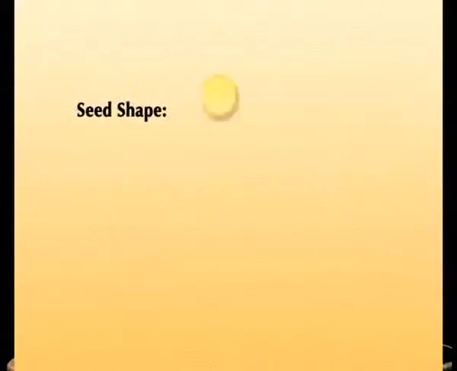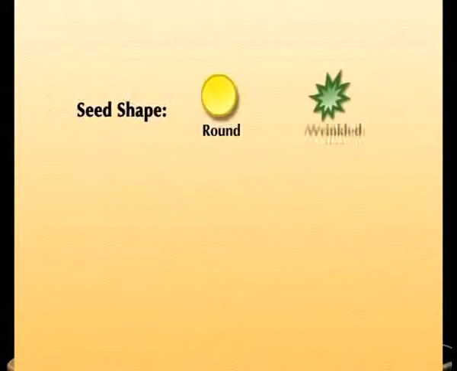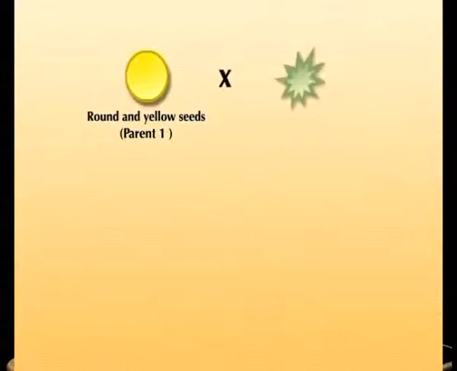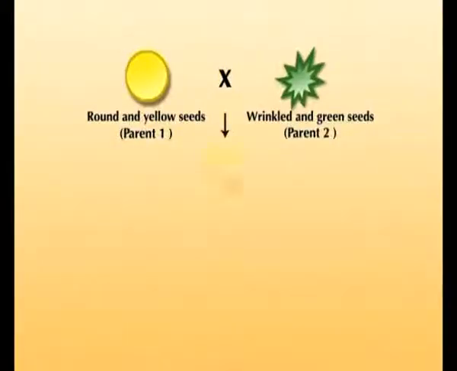In order to understand the law of independent assortment, let us discuss Mendel's original dihybrid cross in pea plant having 2 pairs of contrasting traits, seed shape and seed color. The 2 parents selected by Mendel were parent 1 having round and yellow seeds and parent 2 having wrinkled and green seeds. The plants with round and yellow seeds were crossed with plants having wrinkled and green seeds. All the F1 seeds obtained were round and yellow.